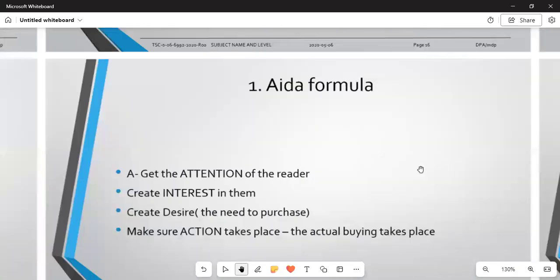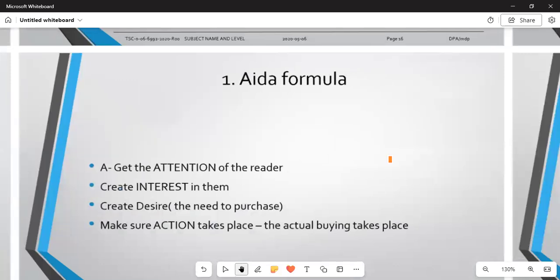We discuss now the AIDA formula. In the AIDA formula, the A is to get the attention of the reader. So when you advertise, you must get the attention of the reader that is reading. If a reader is in the car, he must get the instinct or the capacity that you are trying to talk about, that you are discussing that matter.